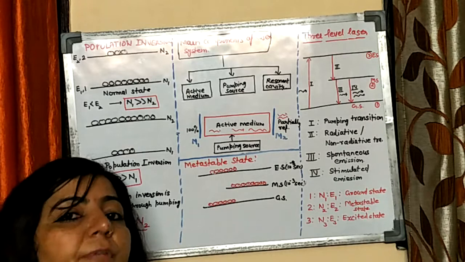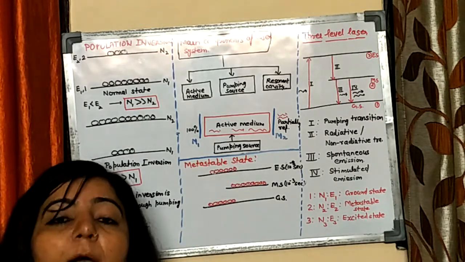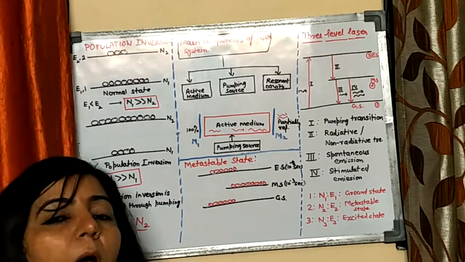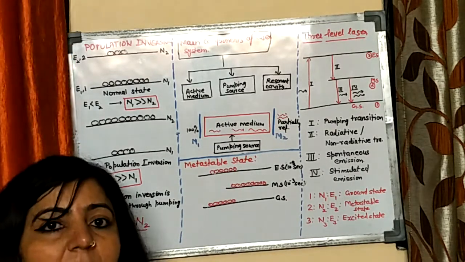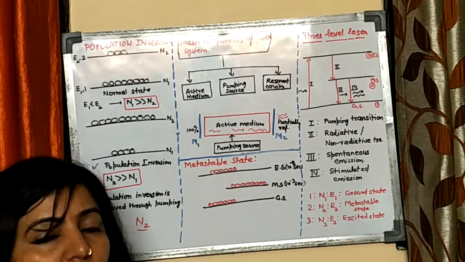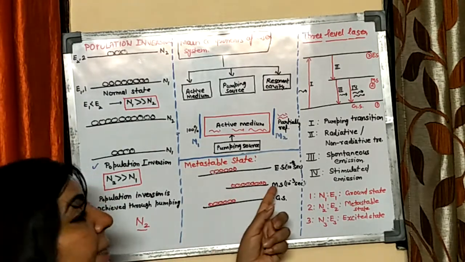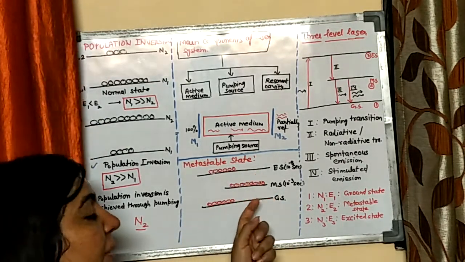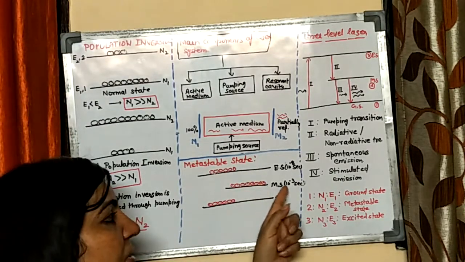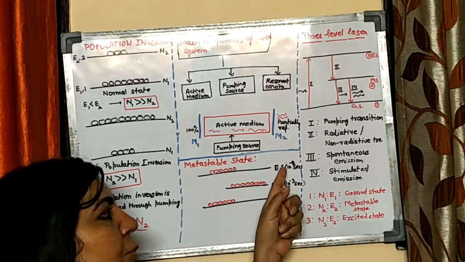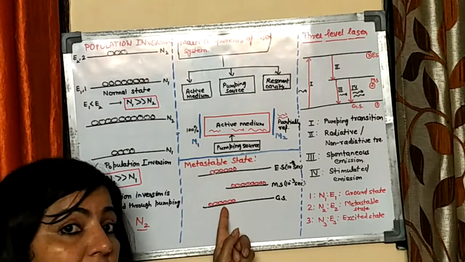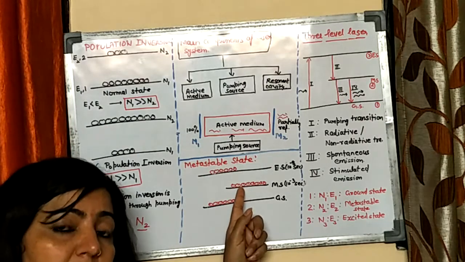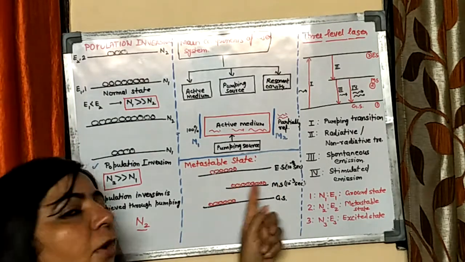It means you can never reach the stage where you have more atoms in the excited state as compared to the ground state. So somehow we have to increase the lifetime of atoms in the high energy state. For that reason, we have this intermediate state known as the metastable state between the ground and excited states. This state has a longer lifetime as compared to the excited state. From the ground state, atoms will be pumped to the excited state, from there they will come down to the metastable state, and in that metastable state they will stay for a longer duration.